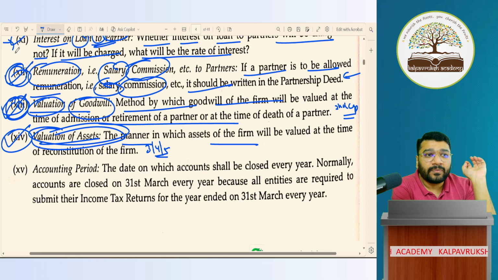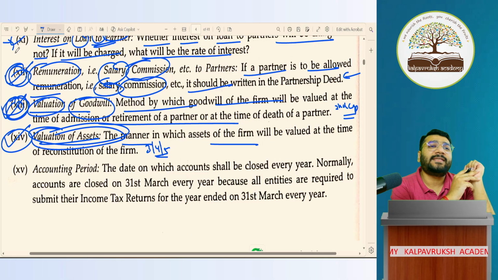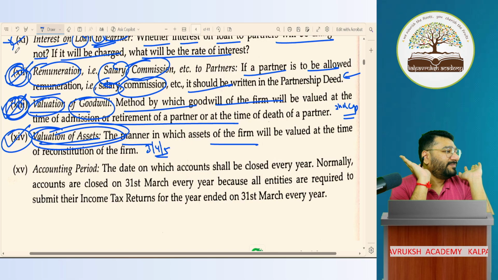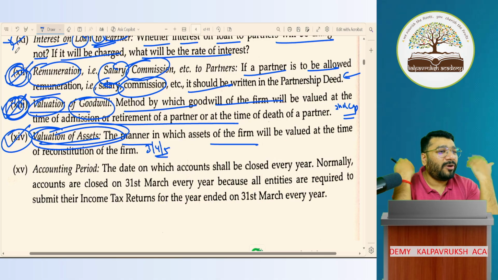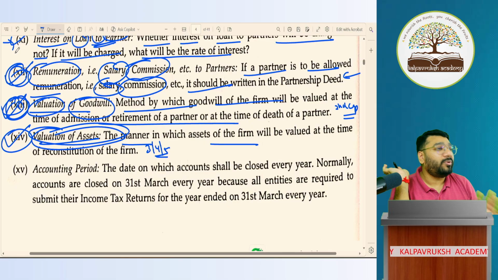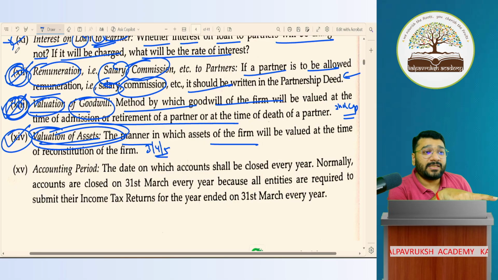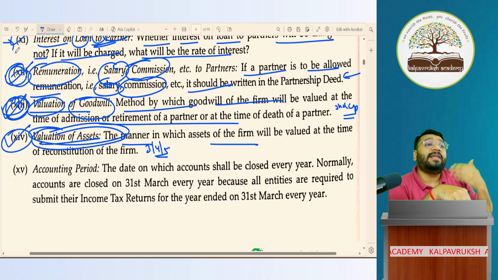Okay, not okay. I'll take 2 minutes to complete this partnership deed. You know English, no? Read this on your own. Contents of partnership deed, you read on your own. So many points are there, no? Any 6 points you learn by heart and come. My job is over, I don't have to strain my throat. But still I'm explaining all of this to discuss in the class properly, no? When you learn those 6 points by heart, it becomes very easy.